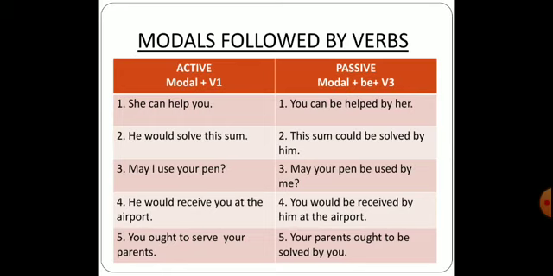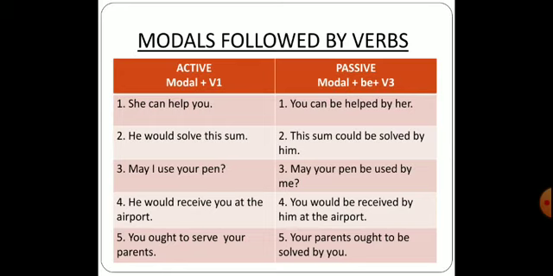The next one, he would receive you at the airport. You would be received by him at the airport. Next one, you ought to serve your parents. So you will be starting from here, your parents will become the subject.